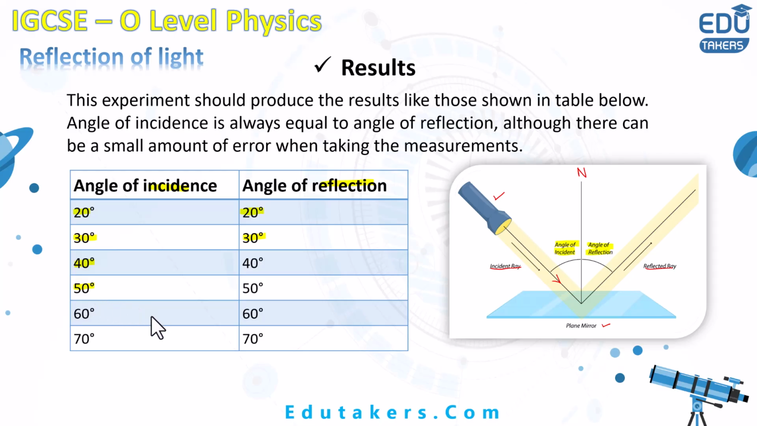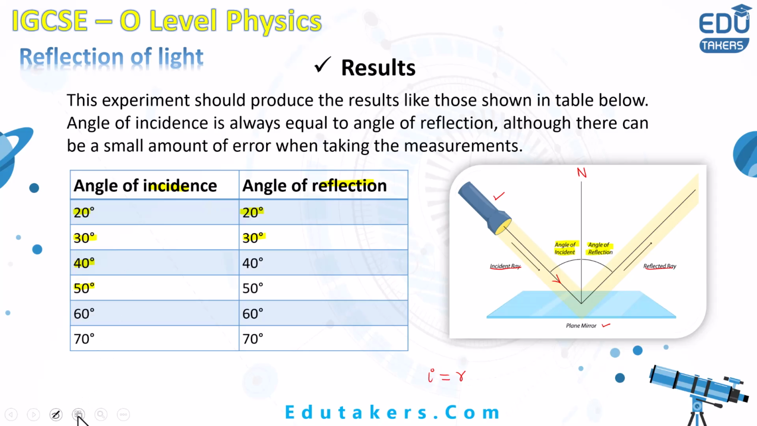So I can simply say that by increasing the angle of incidence, the angle of reflection also increases. Both of these angles should be equal. So I can simply say here, when the light ray is reflected by the plane mirror, it is reflected in such a way that the angle of incidence is equal to the angle of reflection. It is a very necessary condition for reflection to happen by the plane mirror.